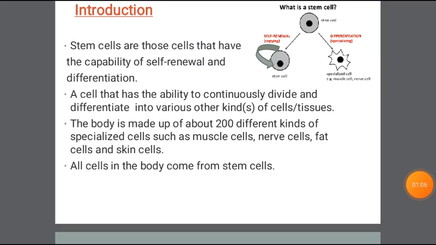All cells in the body come from stem cells only. Yes, this figure shows that stem cells have self-renewal capacity. That means the stem cell itself will produce stem cells. And another capacity is that stem cells can produce differentiated cells. That means specialized cells such as muscle cells, nerve cells, etc.